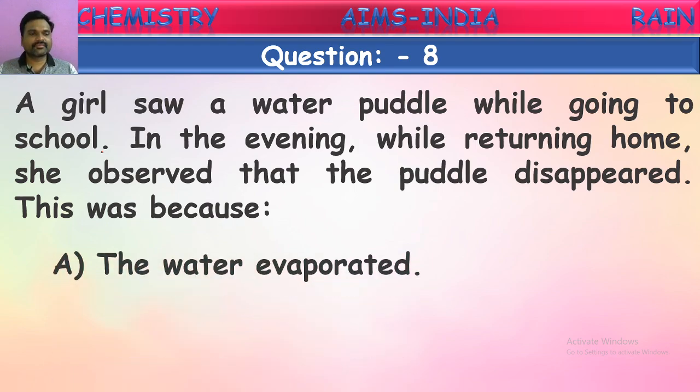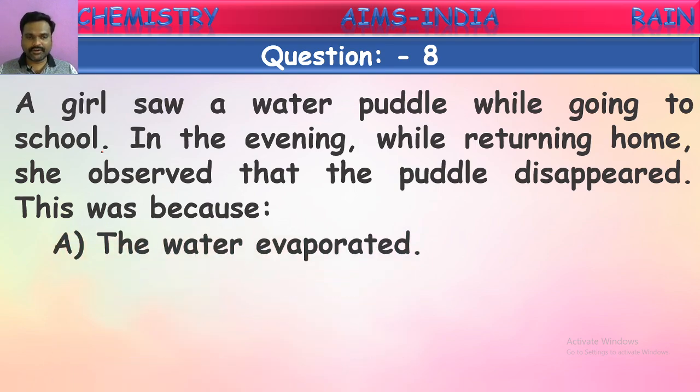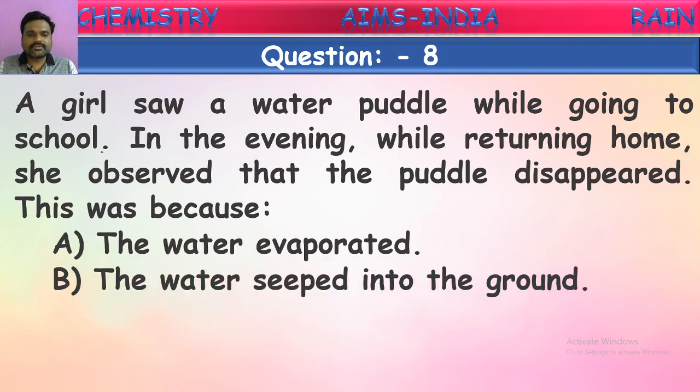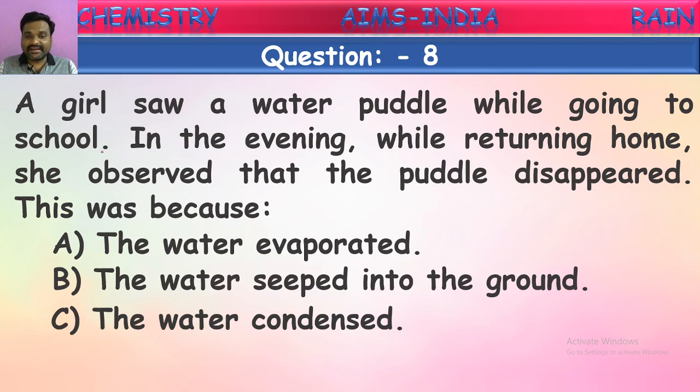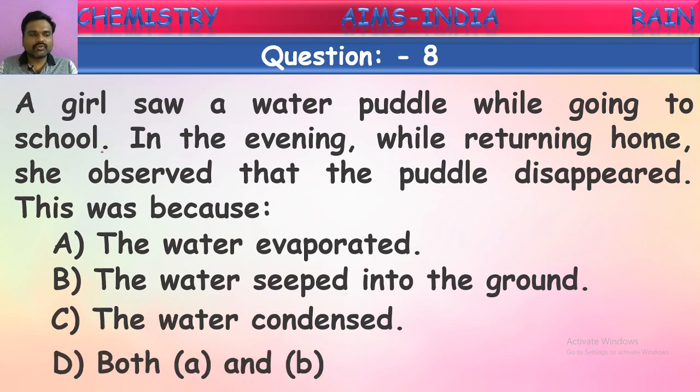Let us see. The water is evaporated. The water seeped into the ground. The water is condensed. Both A and B. What is the correct answer here, children? Yes, after raining, some puddles of water will appear on the roadside. After a few hours, if you observe, there will be no water. What happens there? Is anybody taking this water off from there? No, it is not. Water is being evaporated.